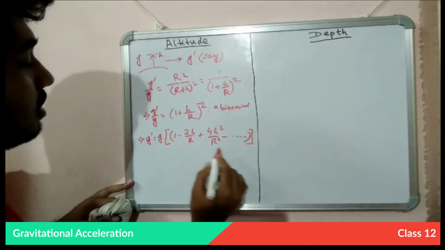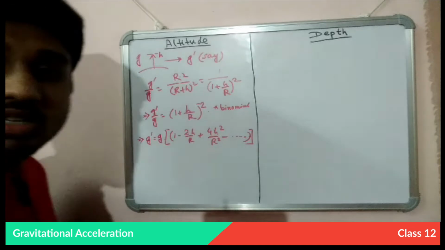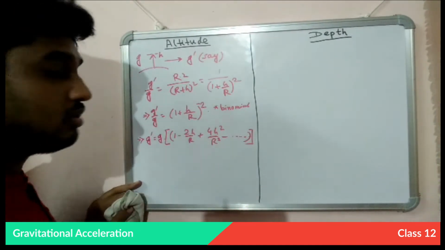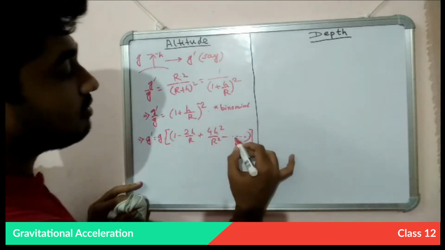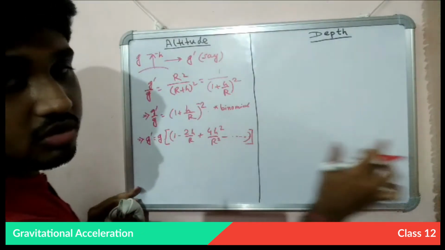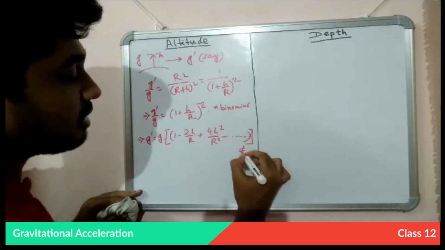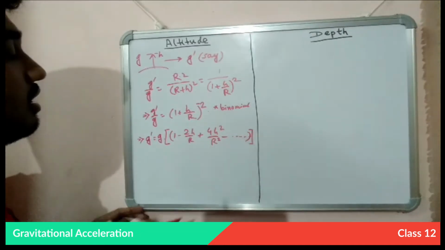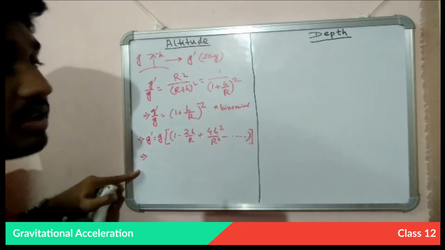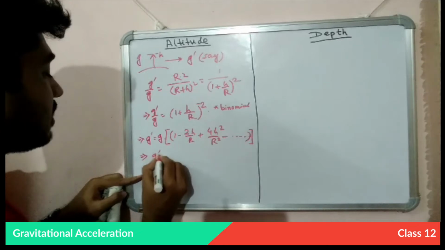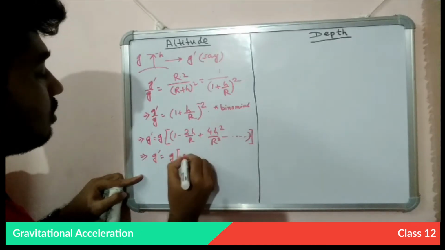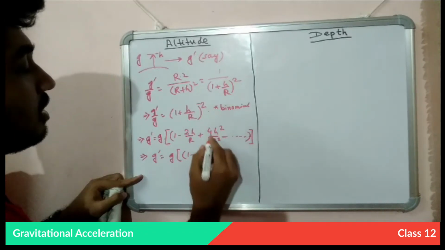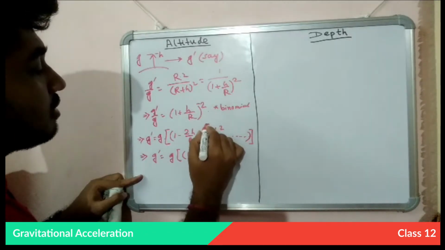We can see easily that these are very low value terms, negligible values, and the negligence continues but it never becomes 0 at the end. So in physics we can neglect the negligible values, so g prime will become g multiplied by (1 minus 2h by r). We will not take the other terms.